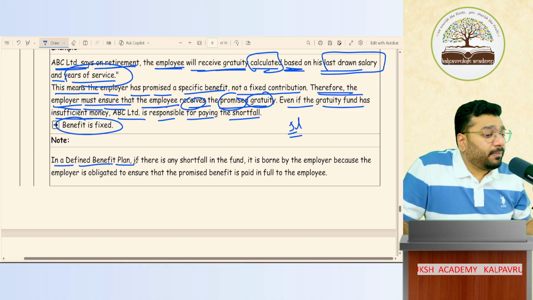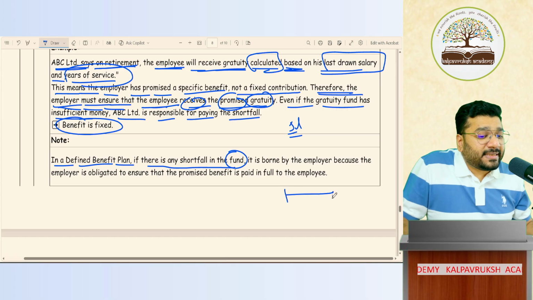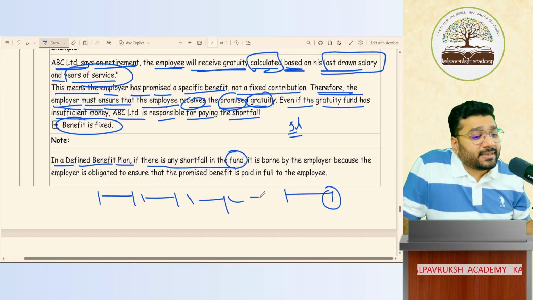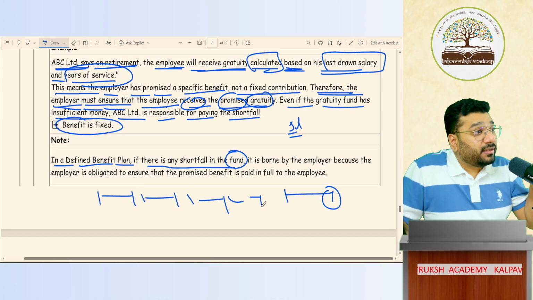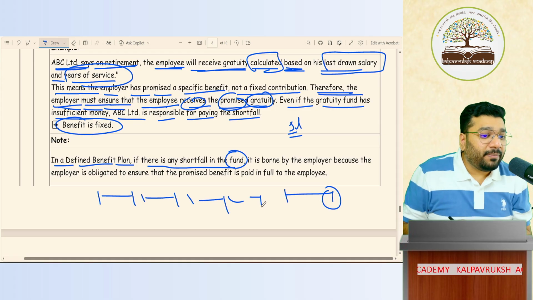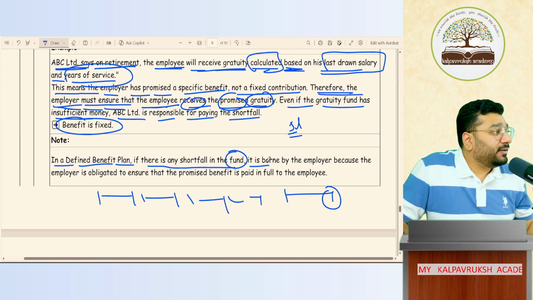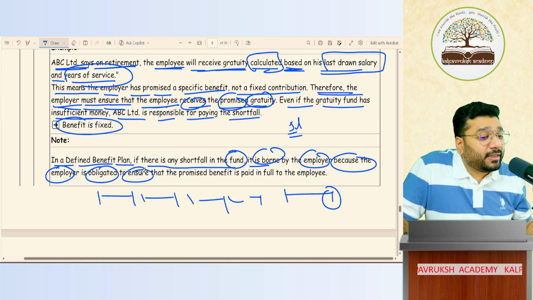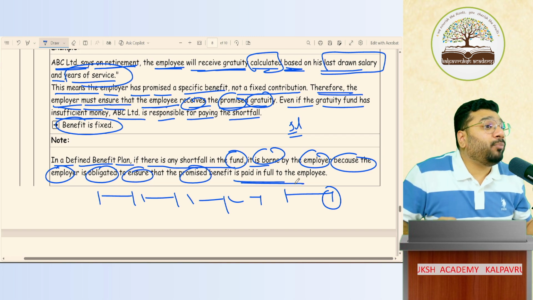In a defined benefit plan, if there is any shortfall in the fund, what happens? Now I know 5 lakh rupees approximately I have to pay after 5 years, so from day 1 I will accumulate money little by little. In case I accumulate less funds, the funds are insufficient, then that insufficient fund, the difference amount, is borne by the employer because the employer is obliged to ensure that whatever is promised is paid to the employee in full.